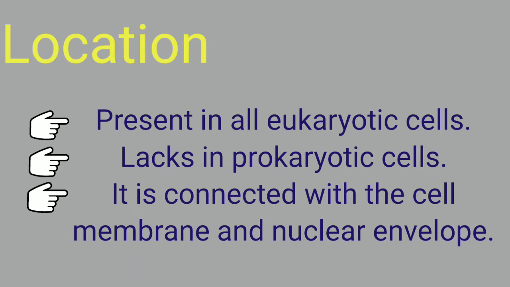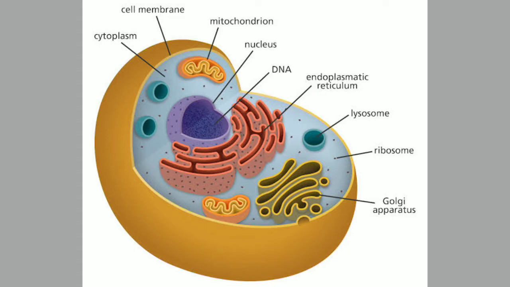Now, in the eukaryotic cells, as you know, it is a part of the cytoplasm. In the cytoplasm, where will we find this particular cell organelle? The endoplasmic reticulum is usually connected with the cell membrane, or it is a part of the second envelope of a cell, as well as it is also found to be connected with the nucleus of a cell.